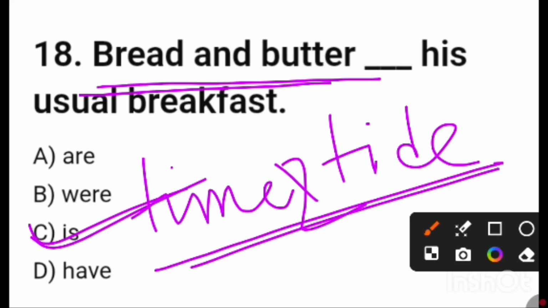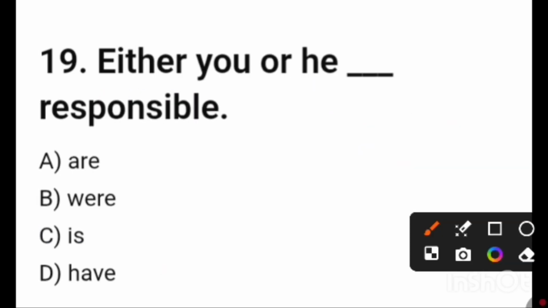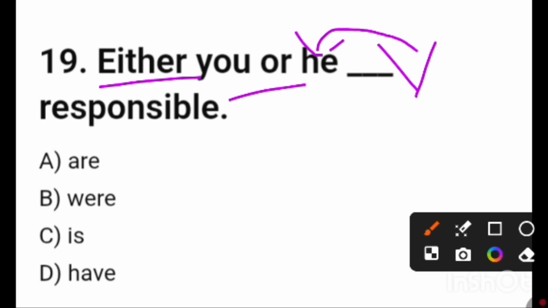Either you or he, blank space, responsible. Friends, either-or are correlative conjunctions. This is the place of the verb. So you have to choose the subject which is close to the verb. So here he is close to the verb. So the answer is he, either you or he is responsible.